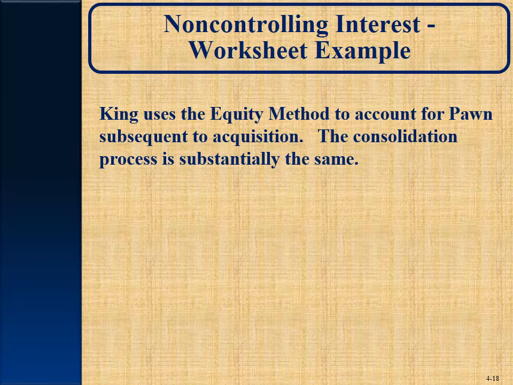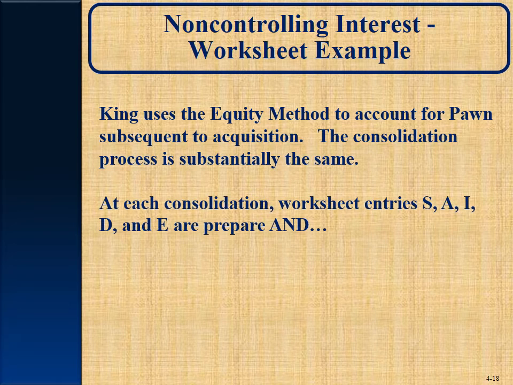Well, King uses the equity method, so there's none of that other stuff messing us up here. So the consolidation process would be the same as if they owned 100% of Pond in the beginning.